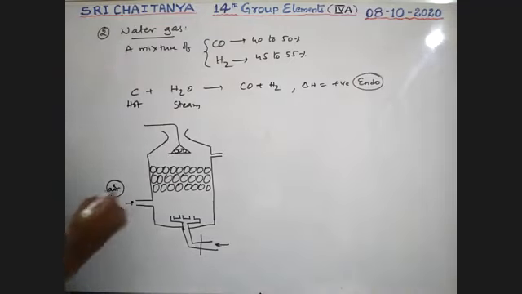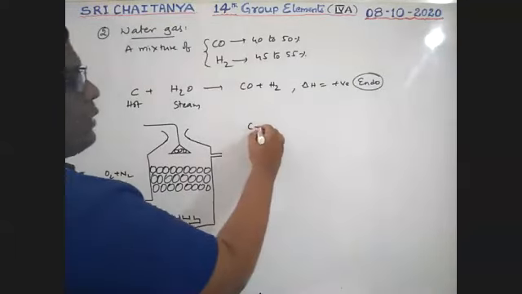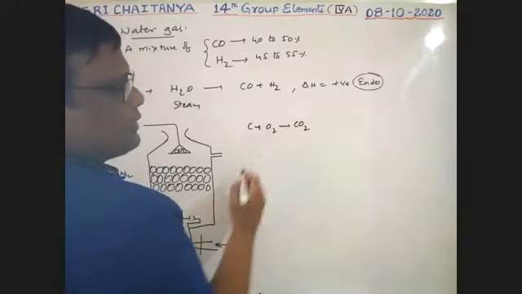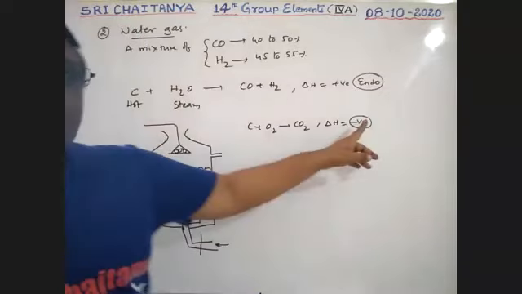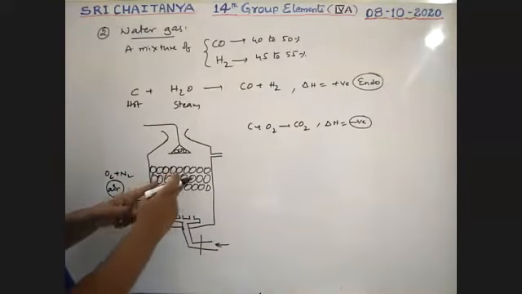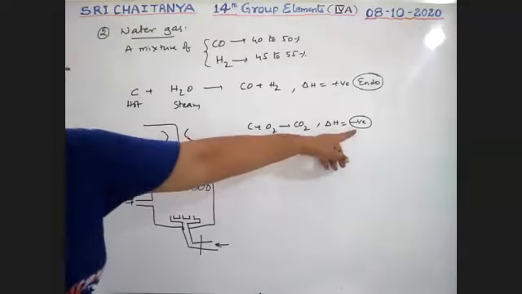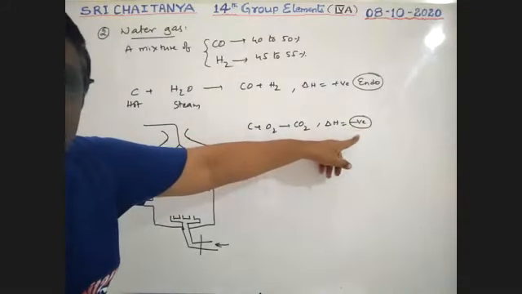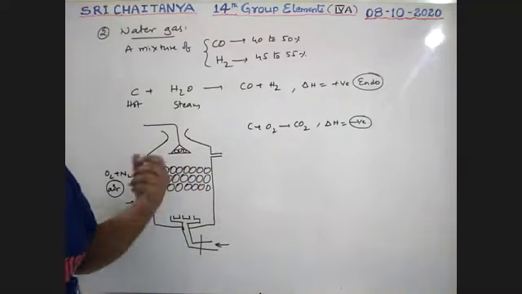Air is passed in. Air contains O2 and N2. So therefore, this coke reacts with the oxygen and produces carbon dioxide, and it is an exothermic reaction. That means heat energy is produced. That heat energy is utilized to heat up this coke powder. This coke is heated with the evolution of this heat energy. This released heat energy is used to heat up the remaining coke.